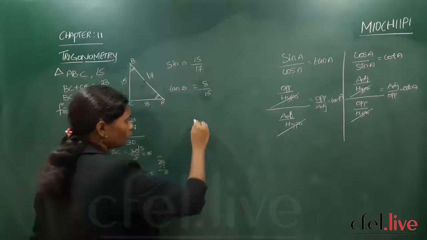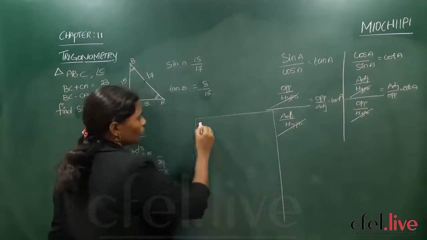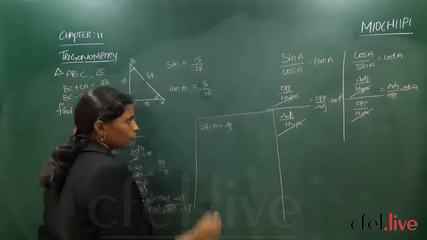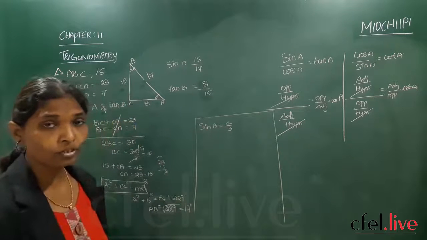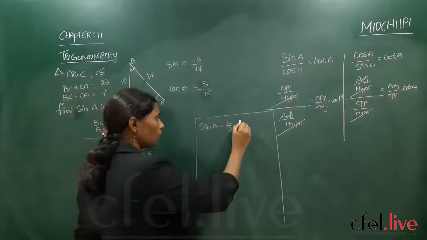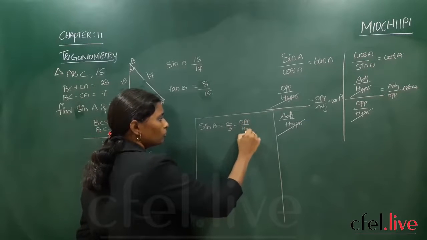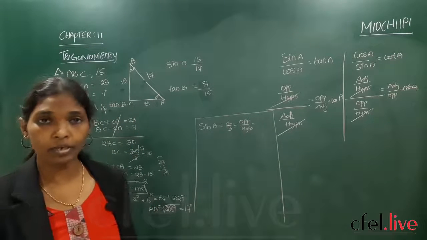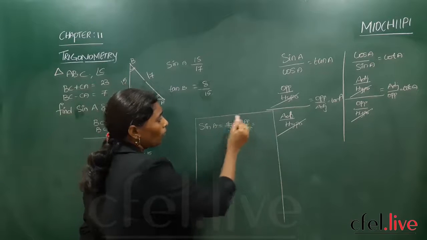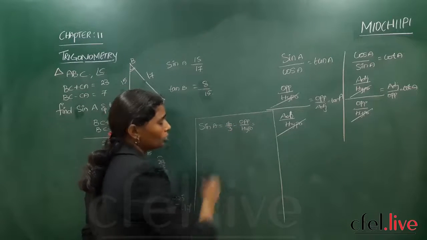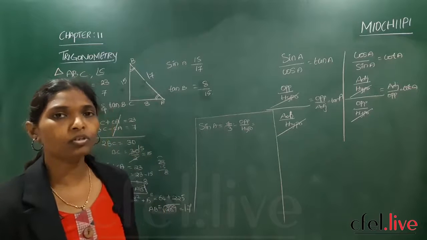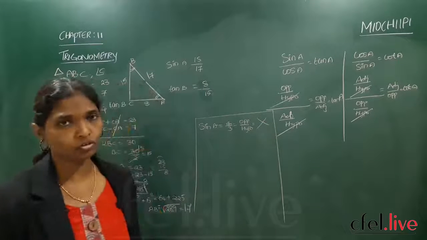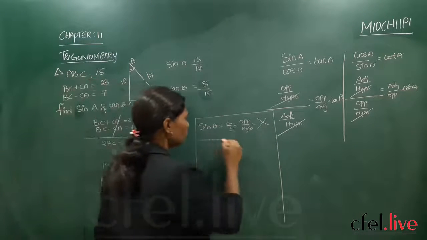Now in between these two questions you have a set of 3 questions. First one is, can sin A equal 4 by 3 exist? So what is the formula for sine? Opposite by hypotenuse, and I have said the hypotenuse must be the longest side of the 3 sides. But here the opposite side is 4 and the hypotenuse is 3, which is against the rules of the right angle triangle. So this type of triangle doesn't exist at all. Got it? So this is the first answer.